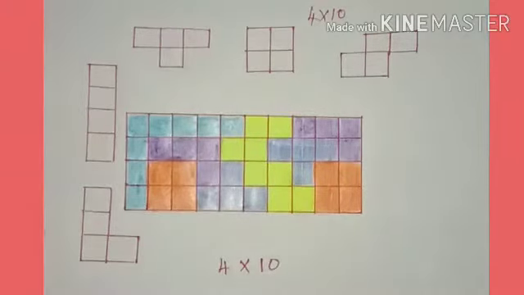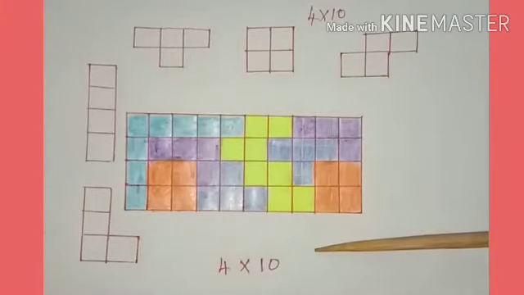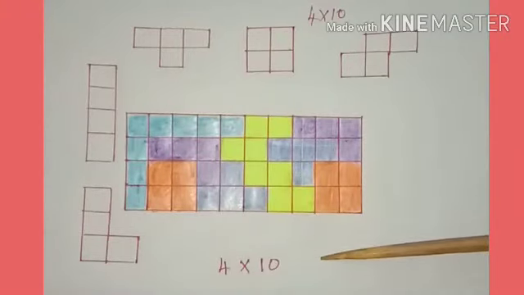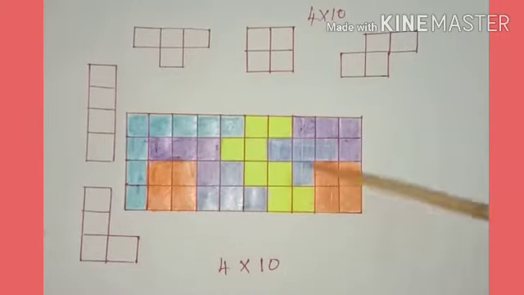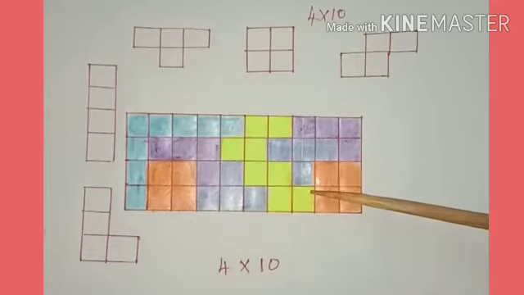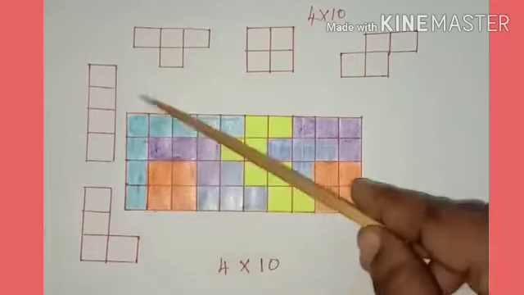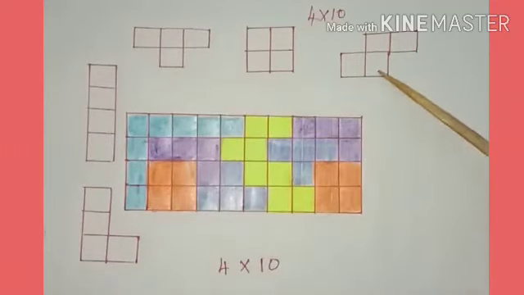Now students, here is a challenge problem. First problem, fill a 4 cross 10 rectangle completely by using all the 5 tetrominoes twice.